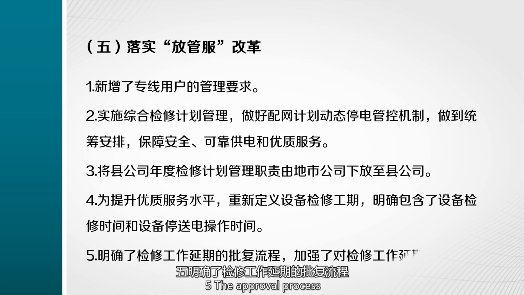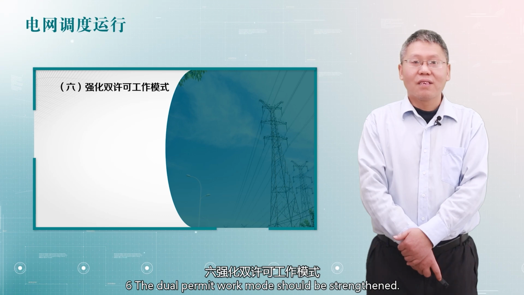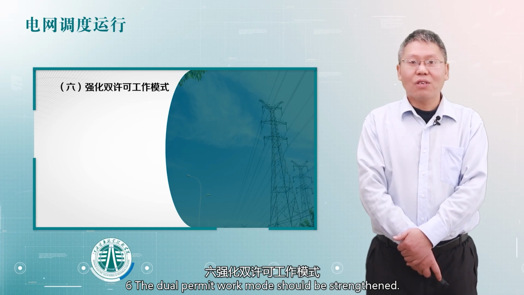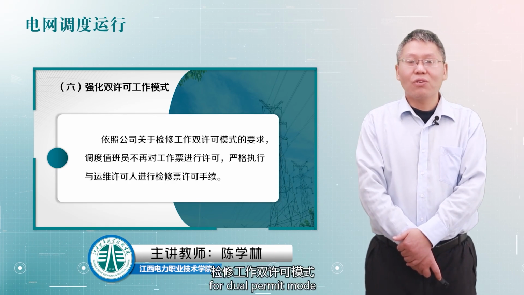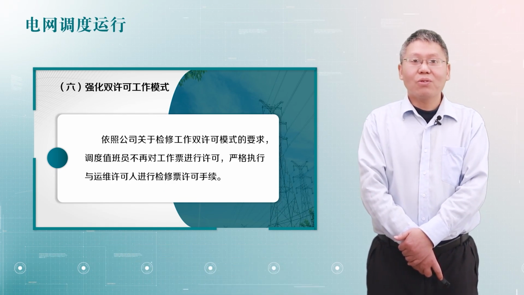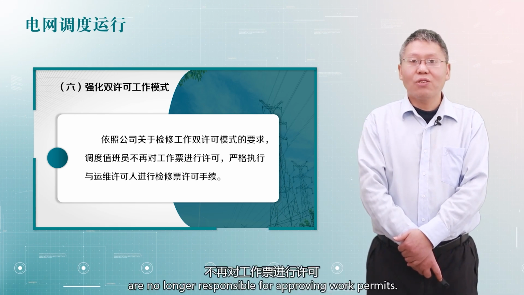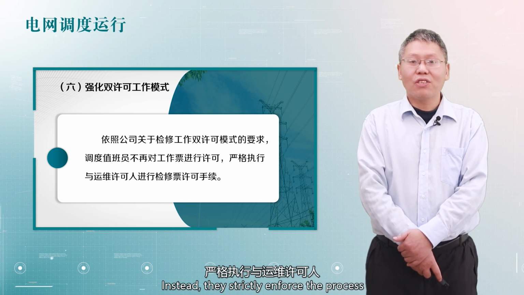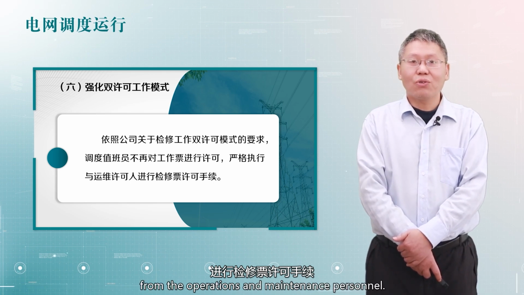5. The approval process for extending maintenance work has been clarified, and the management of such extensions has been strengthened. 6. The dual permit work mode should be strengthened, in accordance to the company's requirements. For dual permit mode, in maintenance work, dispatching operators are no longer responsible for approving work permits. Instead, they strictly enforce the process of obtaining permit authorization from the operations and maintenance personnel.